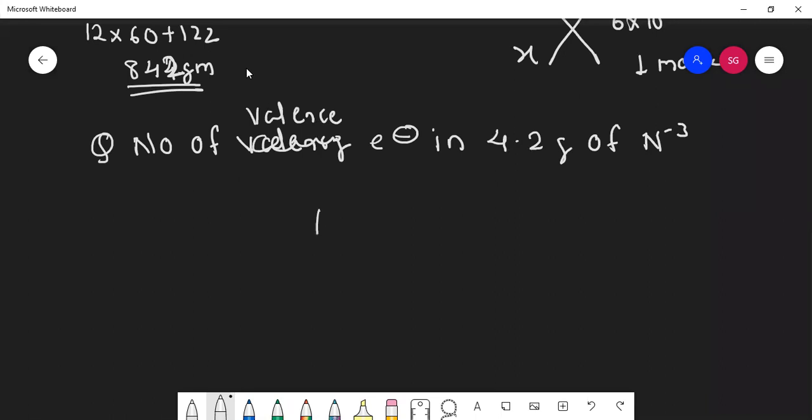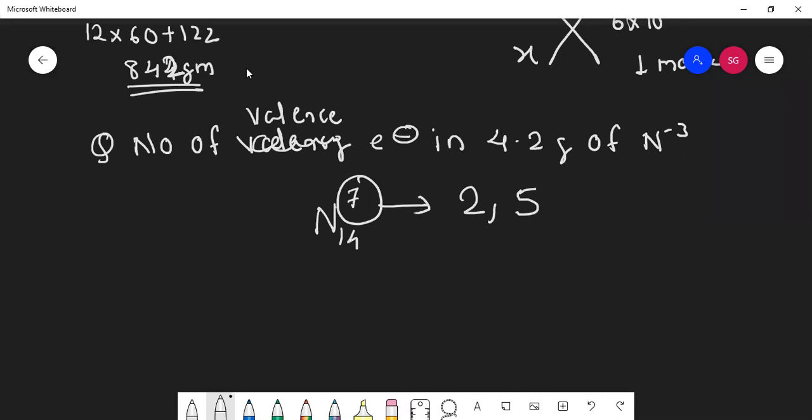Students, can you tell me what is the atomic number of nitrogen? 14. Atomic number 7. Mass number is 14, students. According to atomic number, we write electronic configuration. So can I write electronic configuration 2, 5?